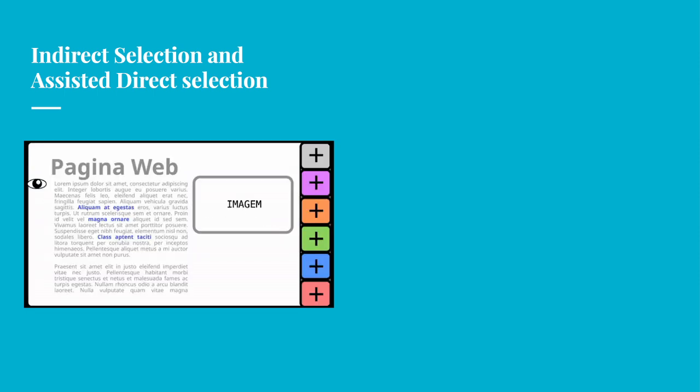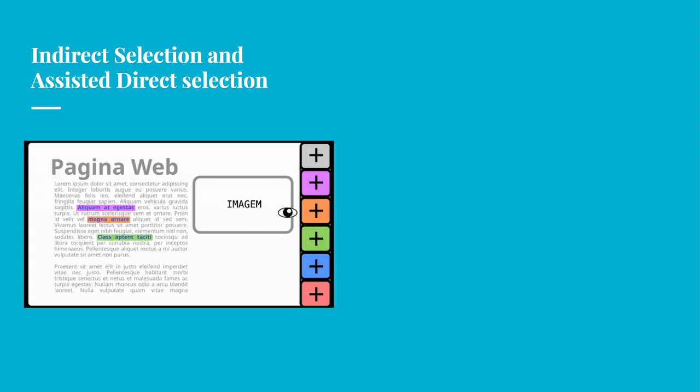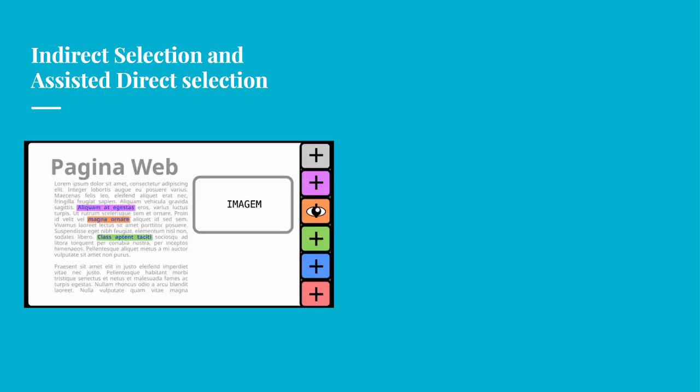Firstly, a common method is through indirect selection. Indirect selection is basically you find a way to move the small selectable elements into a larger selectable area. In this example, with a first glance, the system highlights nearby selectable elements, and then on a second moment, you can gaze on a sidebar, and the sidebar allows you to make a selection. The sidebar has larger buttons, making sure that there's no ambiguity of what you're trying to look at.